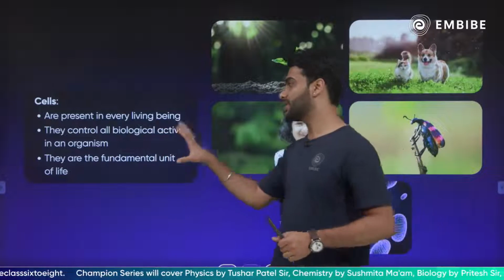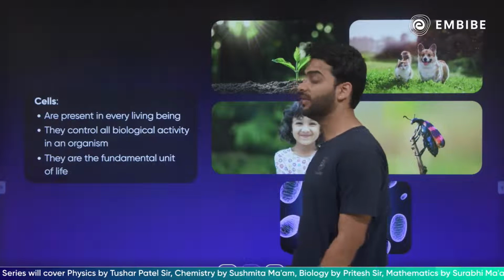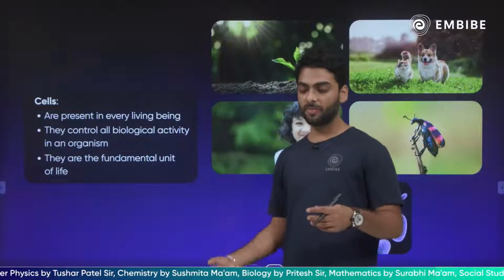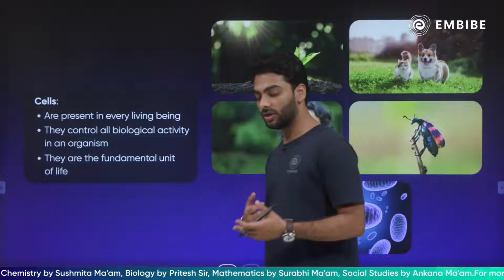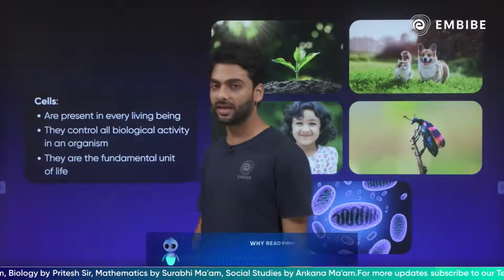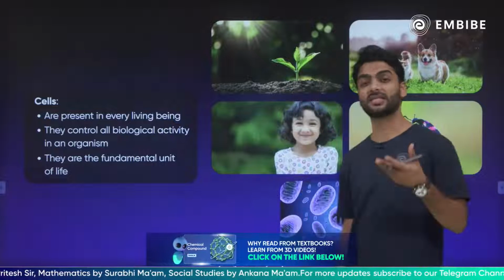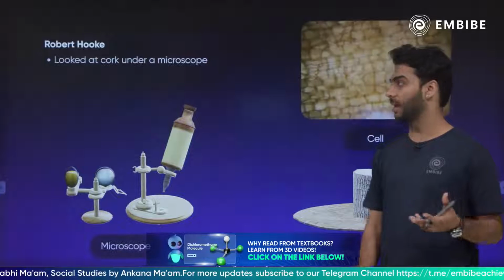So cells are present in all living organisms and they control the biological activity. They are the fundamental unit of life. So when you study cell, the fundamental unit of life in grade 8th and 9th, you understand that the cell was discovered in the year 1665 by the English scientist Robert Hooke, and then again in 1674 Anthony van Leeuwenhoek observed the living cells and he called them animalcules.